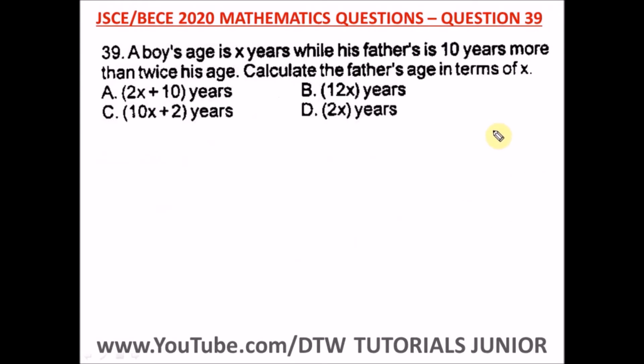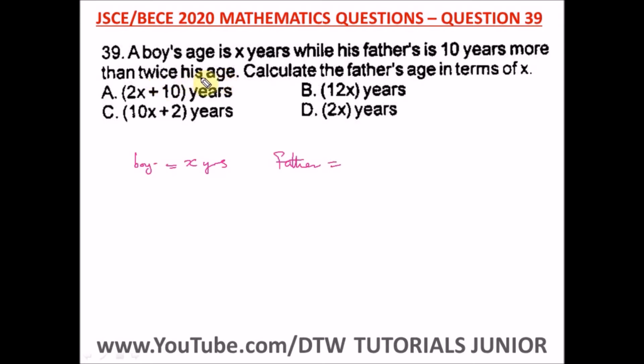Question 39 of the Junior WAEC 2020 Mathematics Past Question. That's your BECE exam. It says a boy's age is x years, while his father is 10 years more than twice his age. So a boy, his age is what? X years. Then the father is equal to 10 years more than twice his age.